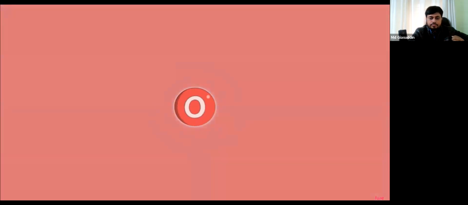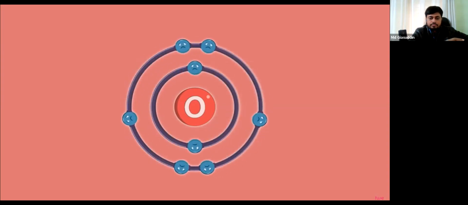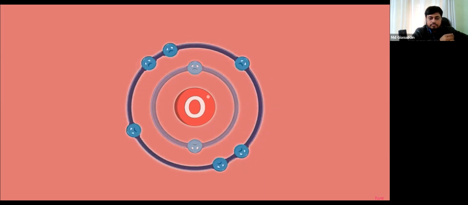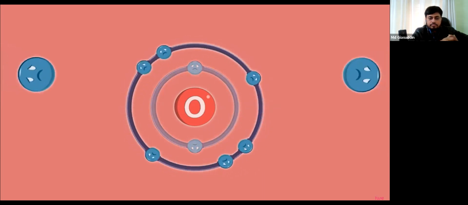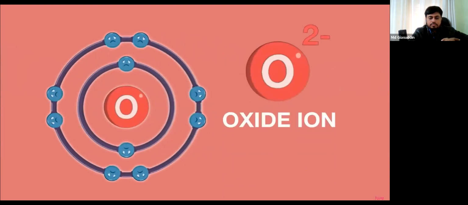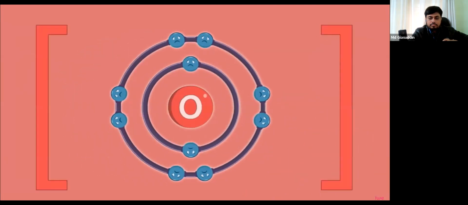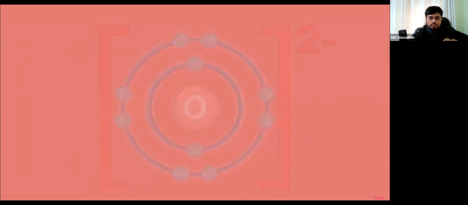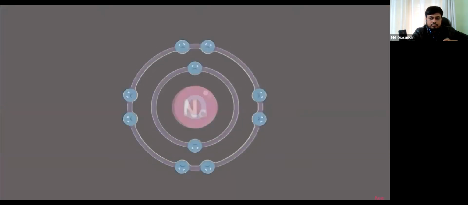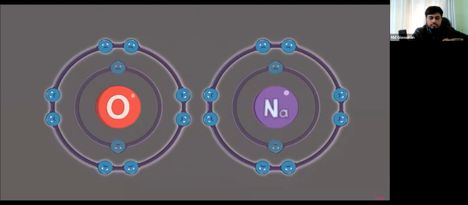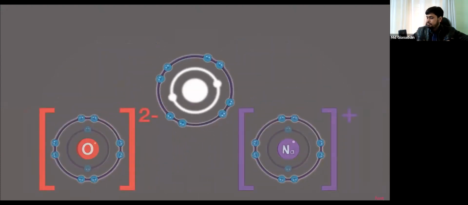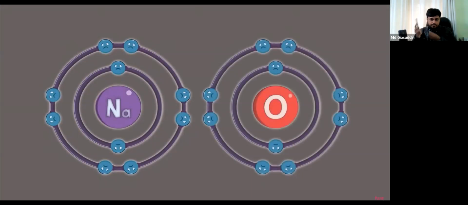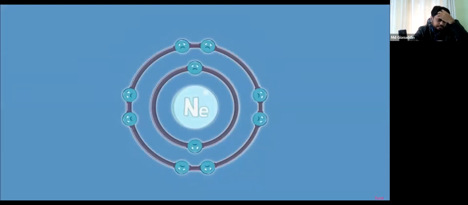Now, let's look at oxygen as another example. Its electronic structure is 2 and 6. Therefore, there are 6 electrons in its valence shell. Oxygen gains 2 electrons to form a negatively charged oxide ion. Remember to include the charge when writing the symbol and when drawing the electronic structure. If we look at the electronic structure of these two ions, we will see that they have a complete outer shell. We will also see that they have the same electronic structure as that of a noble gas. The sodium ion and the oxide ion have the same electronic structure as a neon atom.